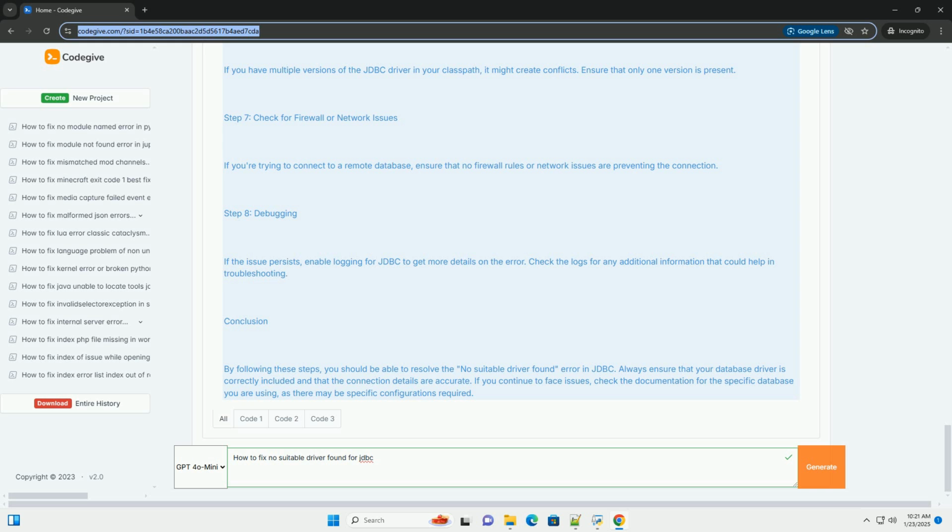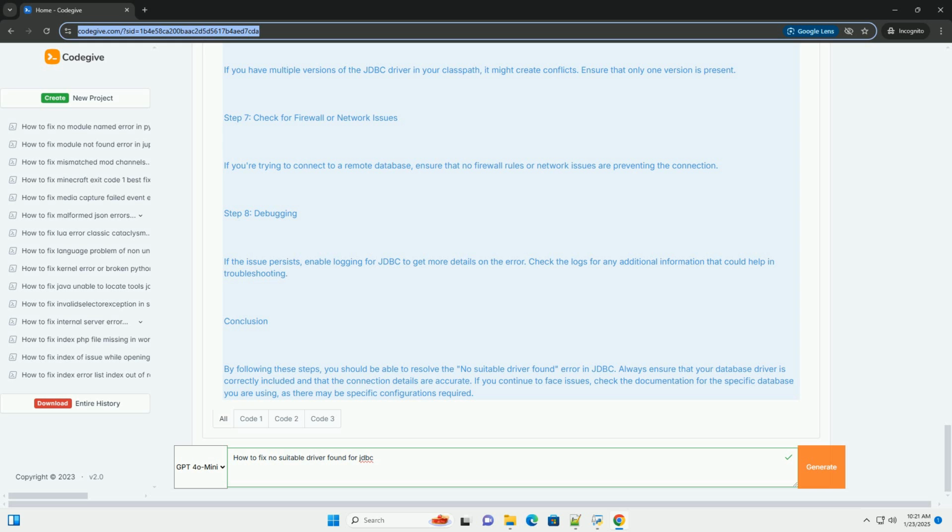Step 4. Establishing the connection. Here is a complete example of a Java program that connects to a MySQL database using JDBC. Ensure that you have the correct driver in your classpath. Step 5. Verify your database server. Ensure that your database server is running and that you can connect to it using the credentials provided. You can use database management tools, like MySQL Workbench, pgAdmin for PostgreSQL, etc., to verify this.